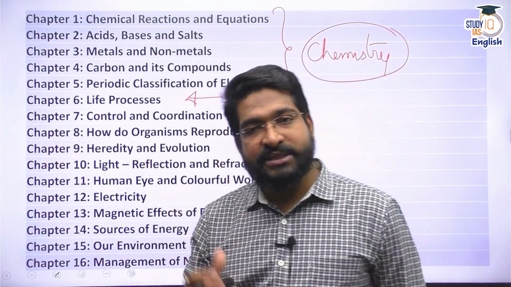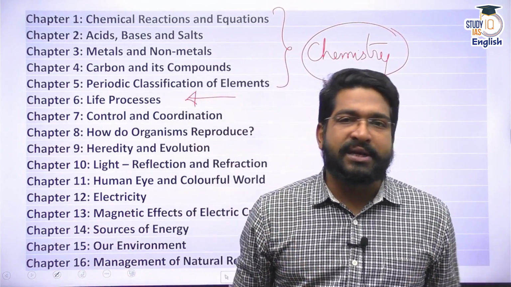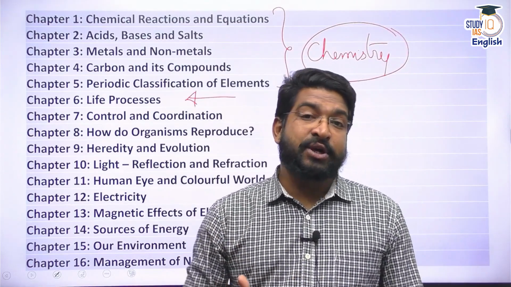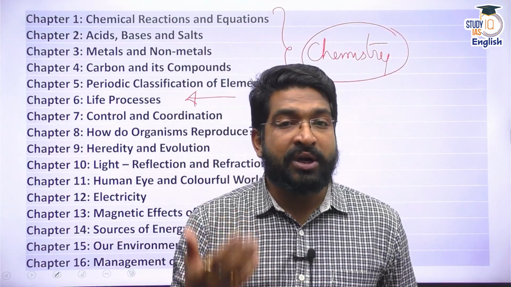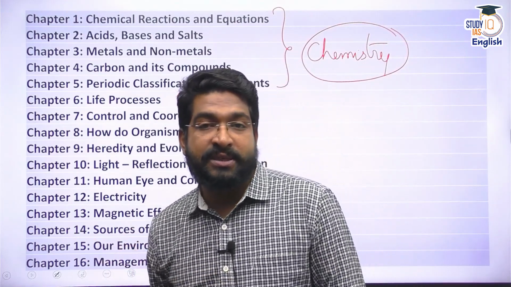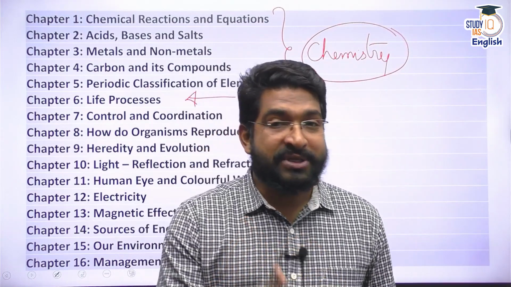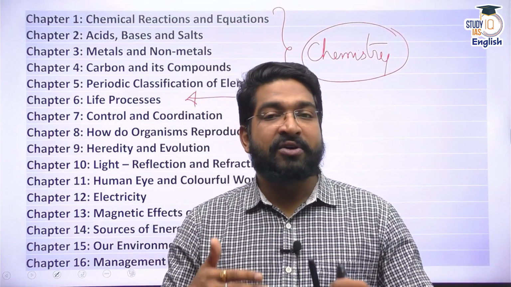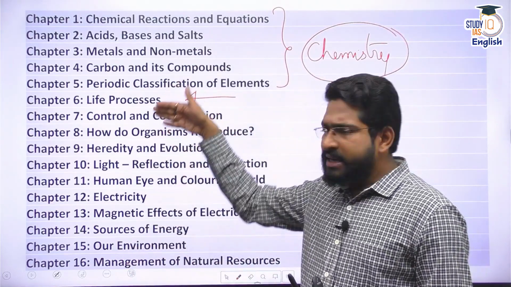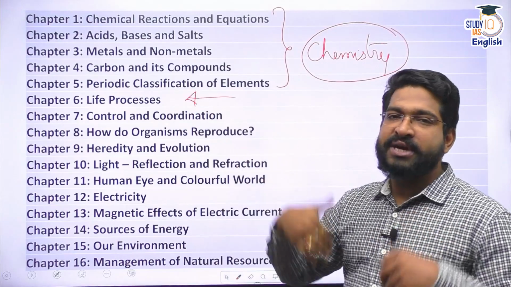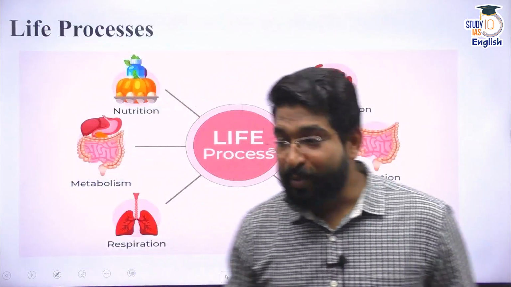In our class 6, class 7, class 8 and 9 interaction, we have already gained some insights. We have understood what is a cell. Cell is a structural and fundamental unit of life. We have discussed what are tissues. We have discussed what are different organ systems. We have discussed different kinds of living organisms, unicellular and multicellular. Today, we'll build on that knowledge itself. We are going to discuss life process, and in our subsequent chapters, we'll gain some more insights into topics connected to biology. Today's agenda is life processes.